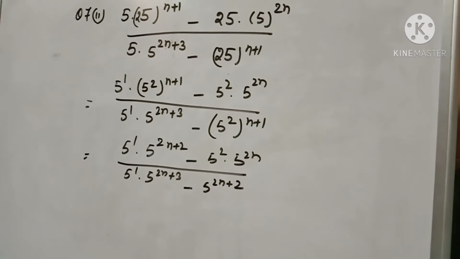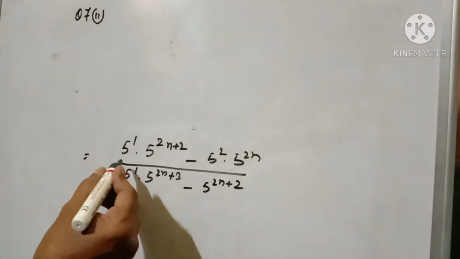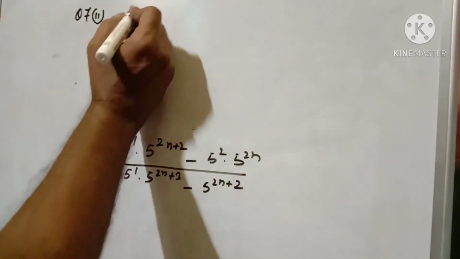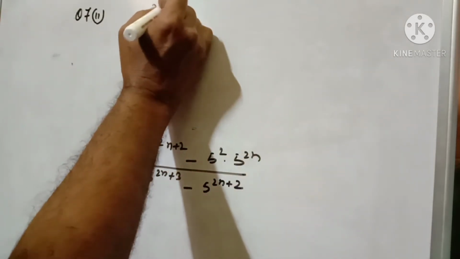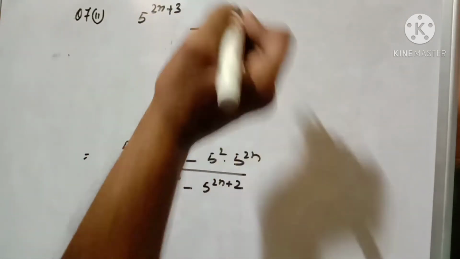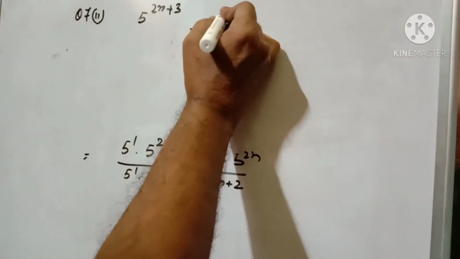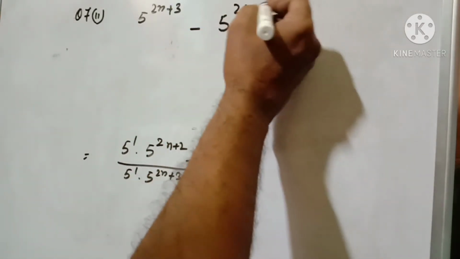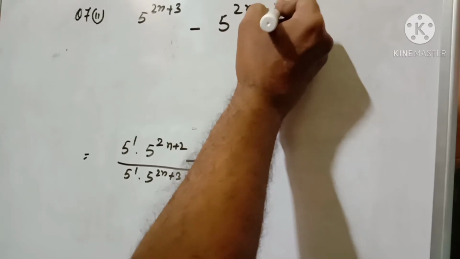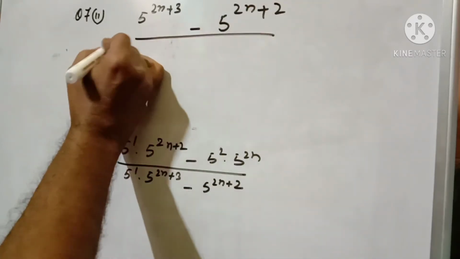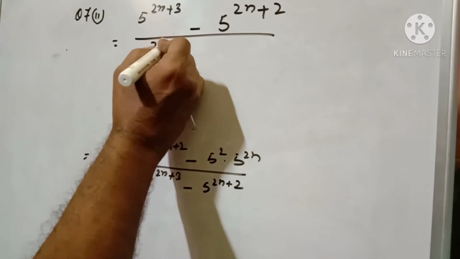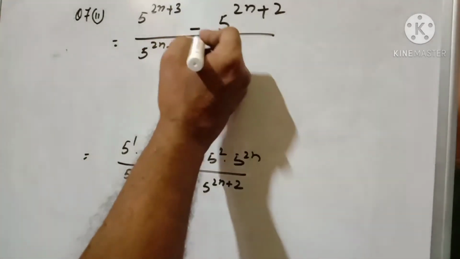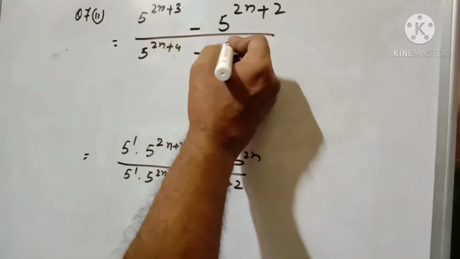Up to here you write. Now the base is the same, so the powers will be added: 5 to the power 2n+3 minus 5 to the power 2n+2, divided by 5 to the power 2n+4 minus